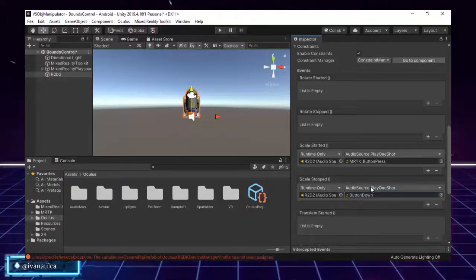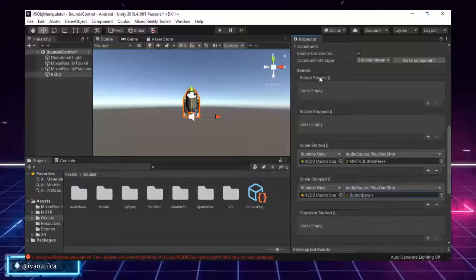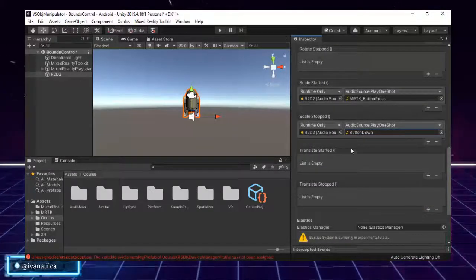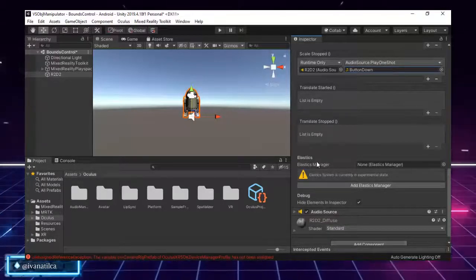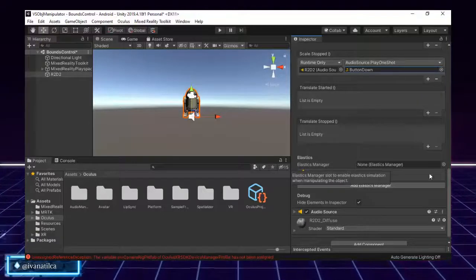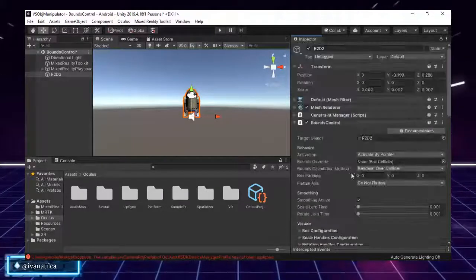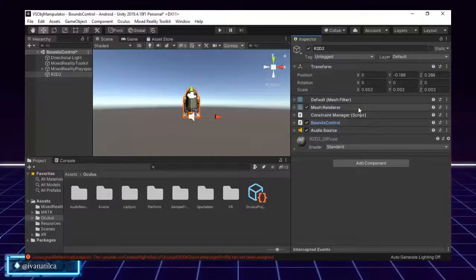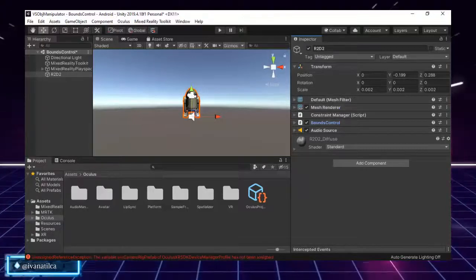And we also have the option to assign events to rotation and to translation. We only did it for the scale option. And then we have the elastic manager, which is experimental, and I won't cover it. And that's it for now. So as you can see, those are all the configurations we can work with for bounds control. So let's see how we can see it on our Oculus.